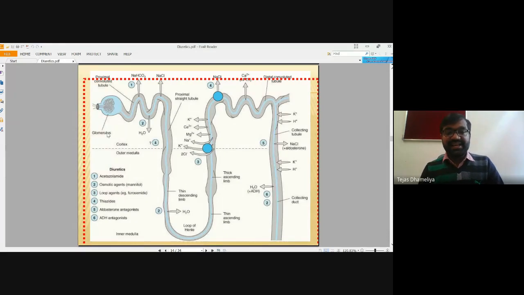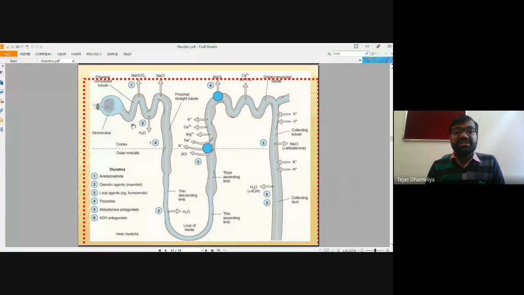Then there is a slide which we need to discuss, because it describes the mode of action of all of these diuretics. Let me clarify that acetazolamide and methazolamide are carbonic anhydrase inhibitors.